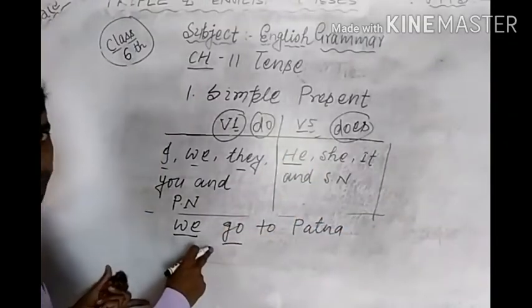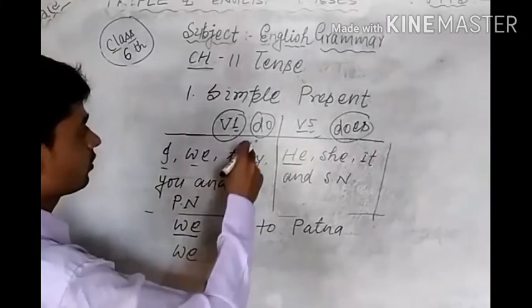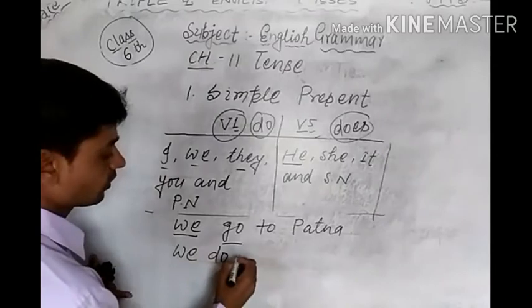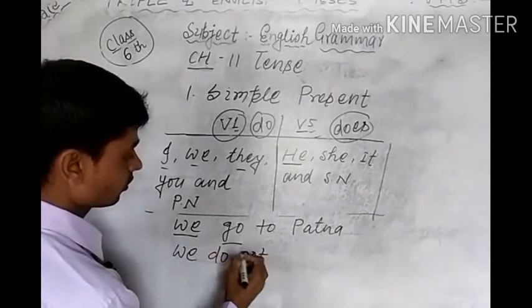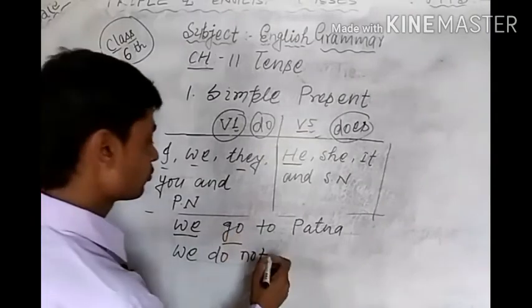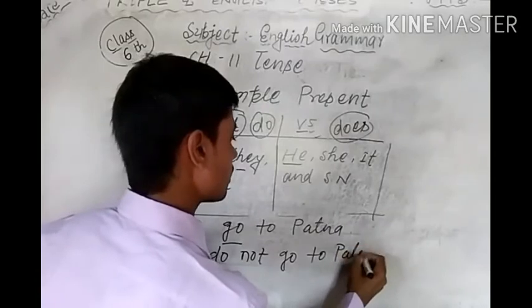Suppose that you have to change this sentence into negative. So we, and what will be used with we? Do. We do, and after this according to the structure not, and what will be verb 1? Verb 1 is already given. We do not go to Patna.